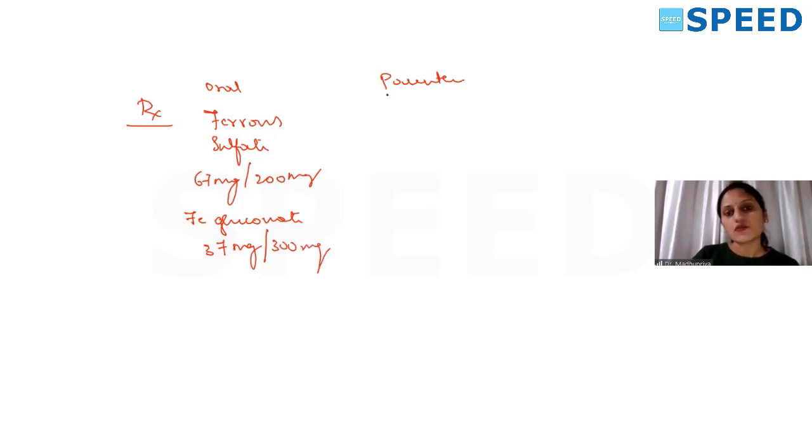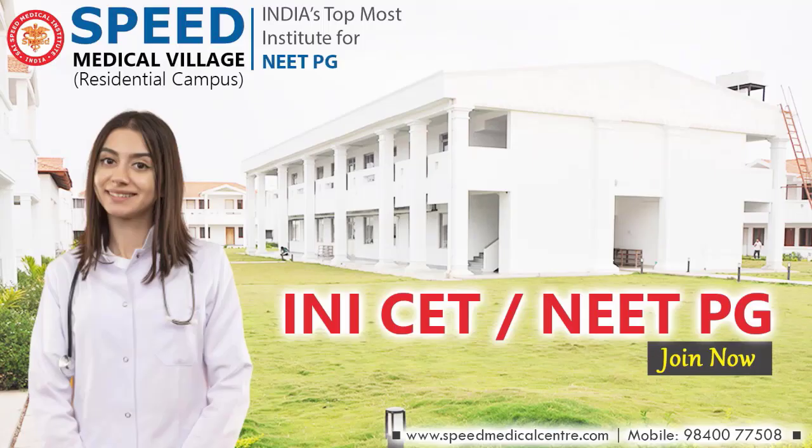When it comes to parenteral, it is ferric hydroxide like iron dextran, iron sucrose, ferric carboxymaltose, those things. And one more important point you have to know: it is not like with parenteral the response is going to be so much better. Both the responses are comparable. Based on the disorders, whenever the oral absorption is going to be less or whenever there is severe anemia, we prefer parenteral iron therapy. Okay, thank you.